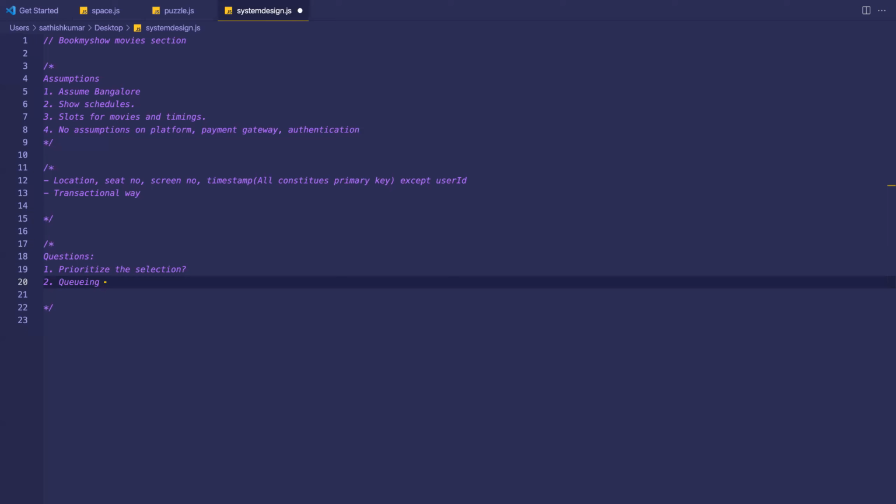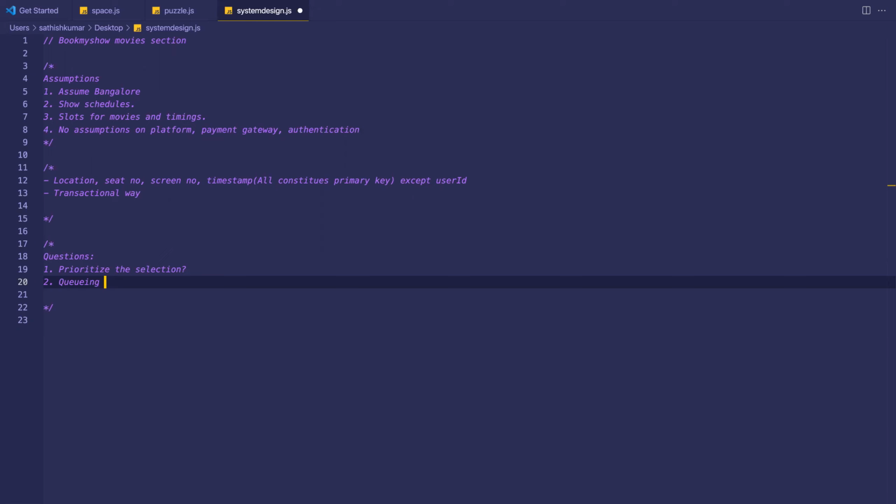And the user will also be unhappy. So both ways it's a lose-lose, right? And the movie studio will also be unhappy if fewer people are watching the movie, right? So it's a win-win-win for everyone if you suggest some other location or some other time.